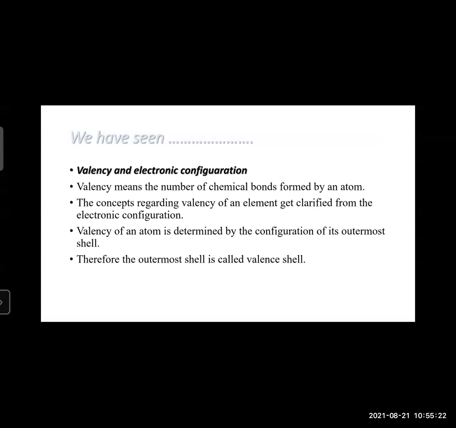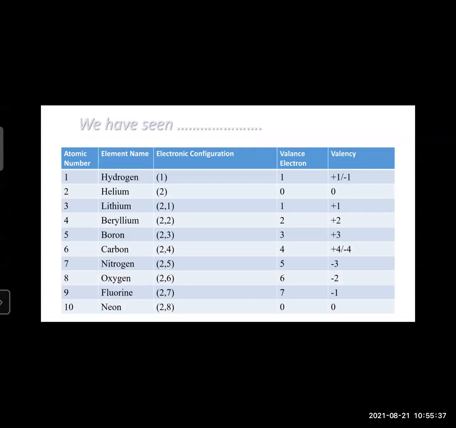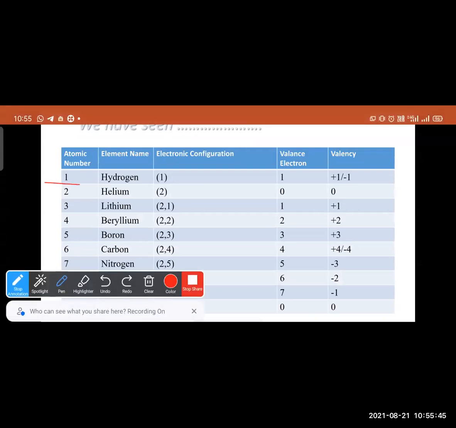So the valency of an atom is determined by the configuration of its outermost shell, that is the valence shell. Therefore, the outermost shell is called the valence shell. So here, each atom has an atomic number, electronic configuration, valence shell, and valency is calculated.